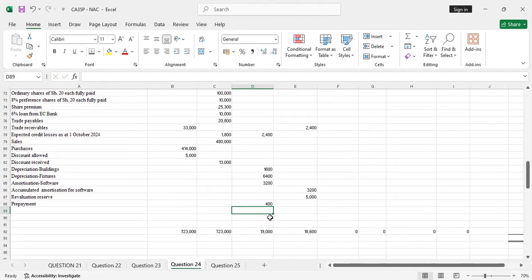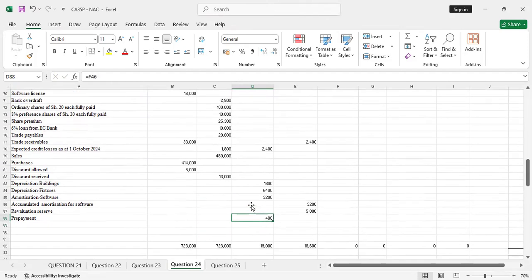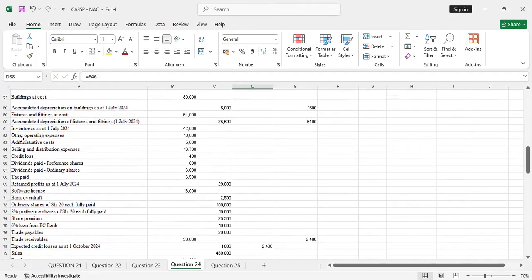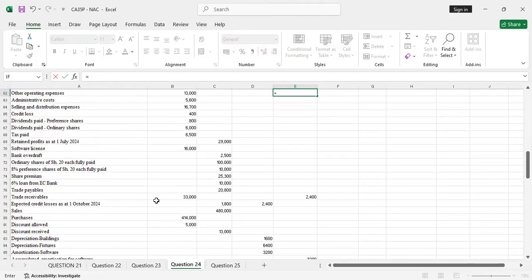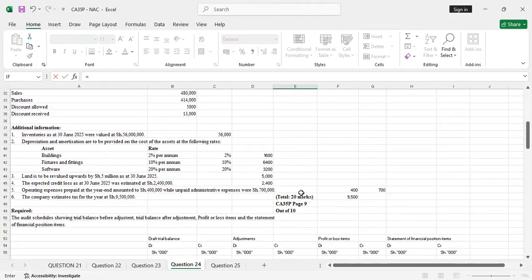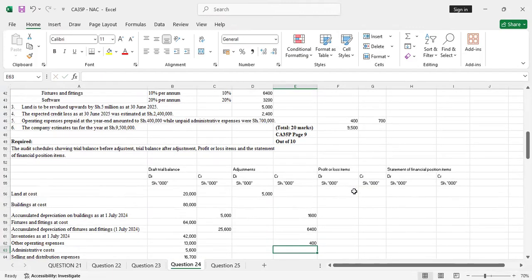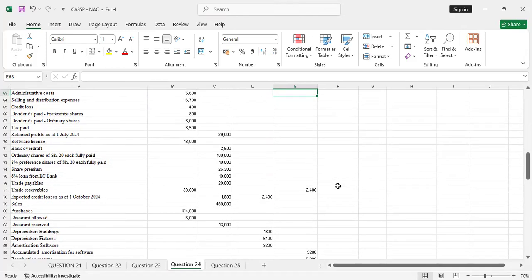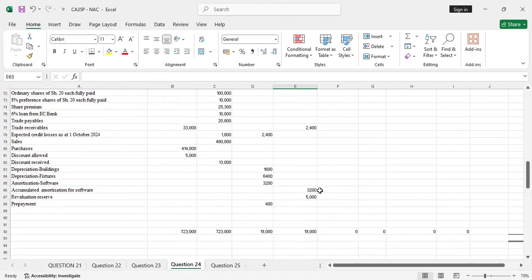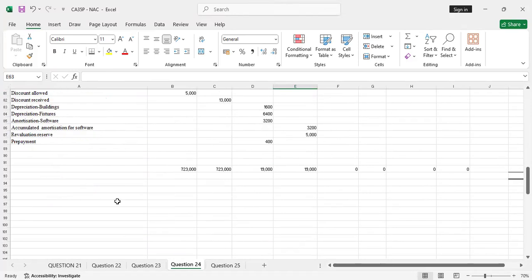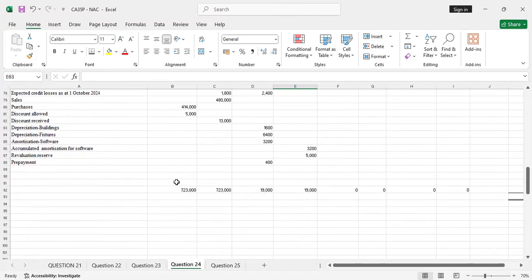Then you credit the other operating expenses account with the same amount, 400. Then you enter, and we check whether the entries are okay. I've seen them at 19,000. Very well.